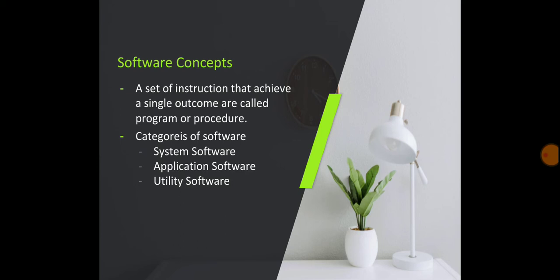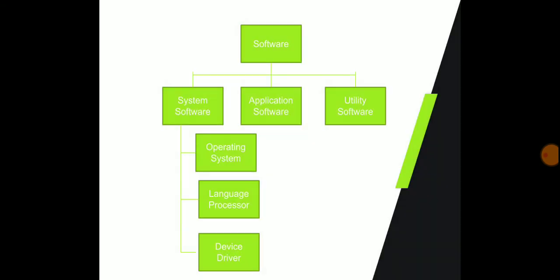There are many categories of software, for example system software, application software, and utility software. Let us see this chart and understand this system. For example, system software will be Windows, which you must have on your own system. System software contains three types: operating system, language processors, and device drivers.